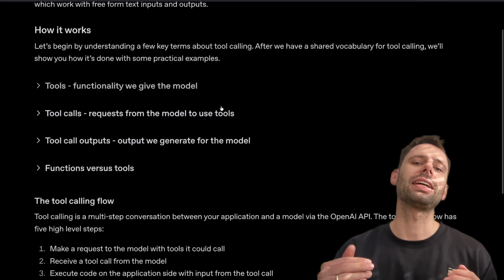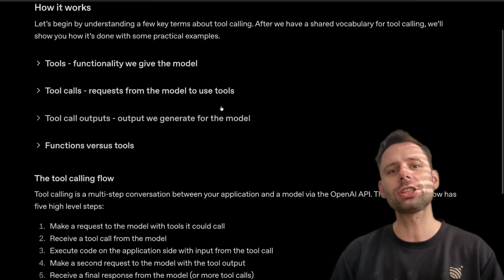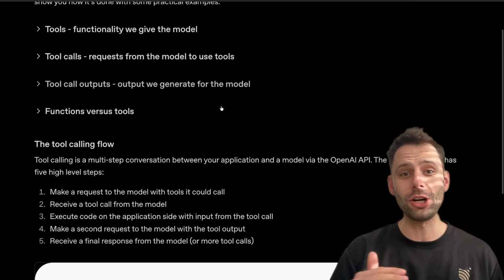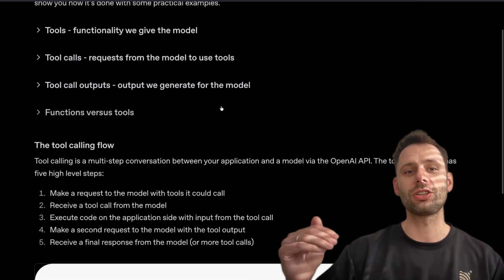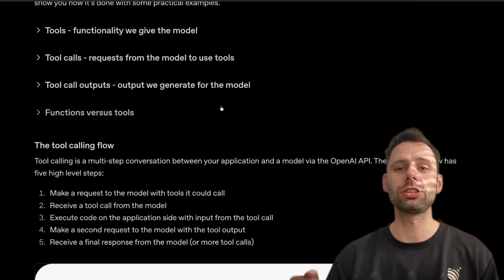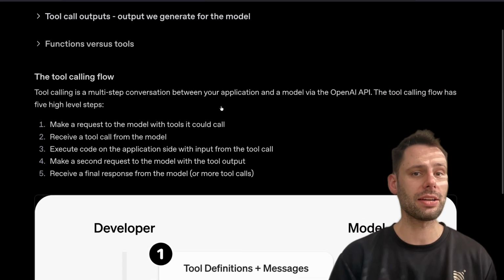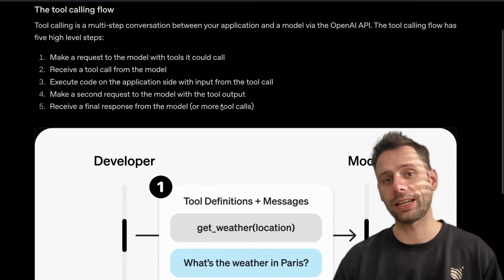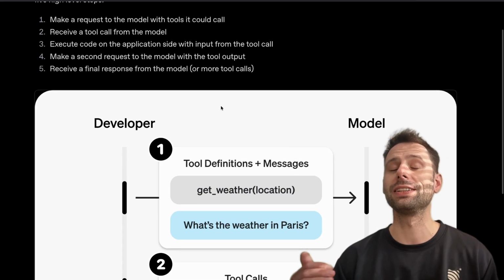Think of a dispatcher at a logistics company. The dispatcher doesn't drive the truck. They receive the order, identify the right driver, make the call, and the job gets done. The AI is the dispatcher. Your functions, your APIs, your tools are the drivers. The AI knows what's available and chooses what to call, and it never leaves the office.